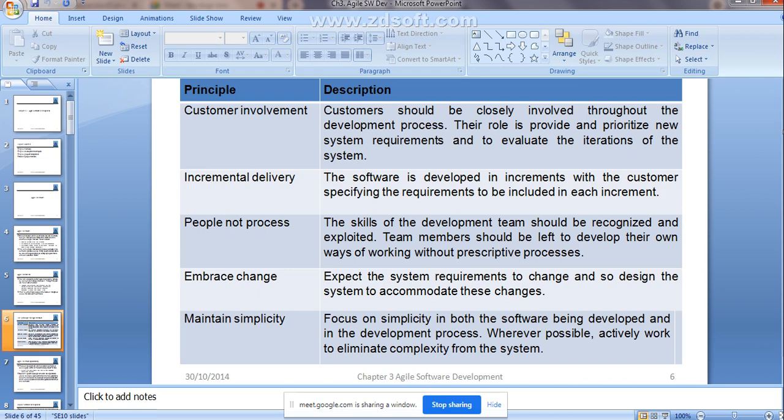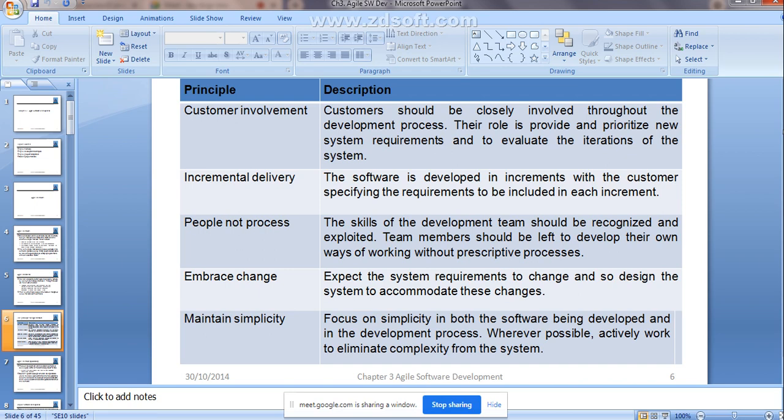If by changing the requirement the complexity within that system increases, right? So the development team has to work to reduce or eliminate the complexity from the system, to keep the maintenance simple. Clear? These are some principles that are going to be used within the agile methods. It is going to use incremental delivery. It is going to focus on the people, that indicates the individuals involved in the development team of that particular software process. So they are going to focus more on the people, not on the process.